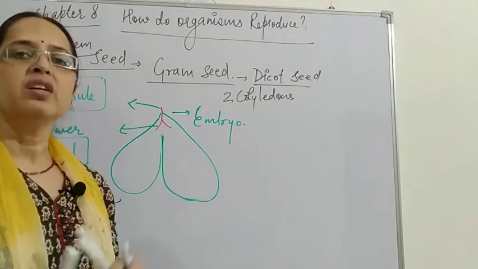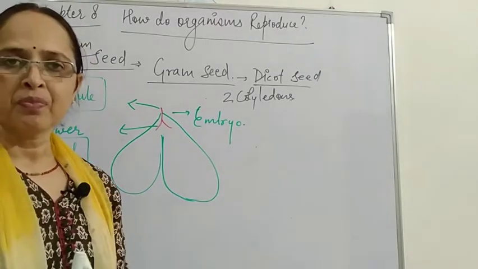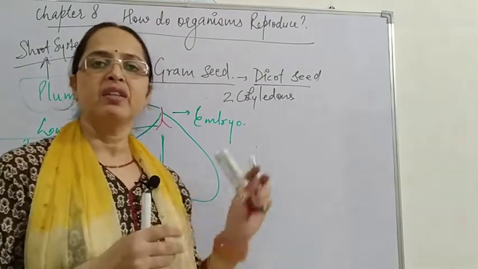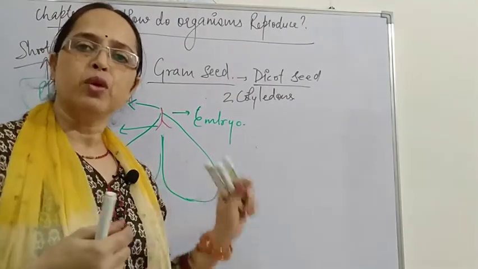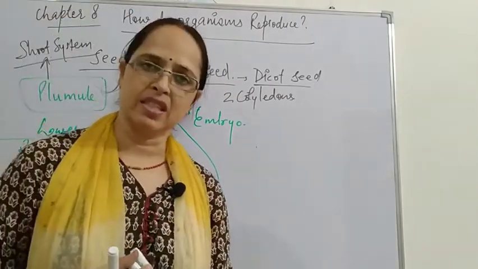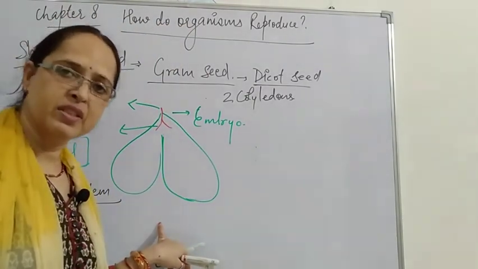So first of all, the radicle develops. This radicle forms the root, that is the primary root or the main root. Then later on, when the food is utilized, the shoot is formed, that is the plumule is formed, and then the plumule gives rise to the shoot system. So this is about the structure of seed.